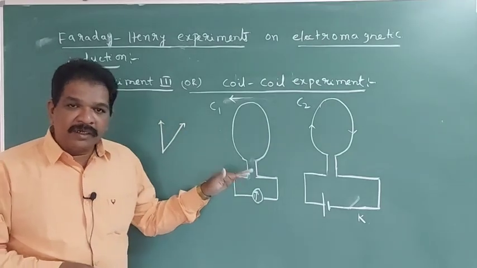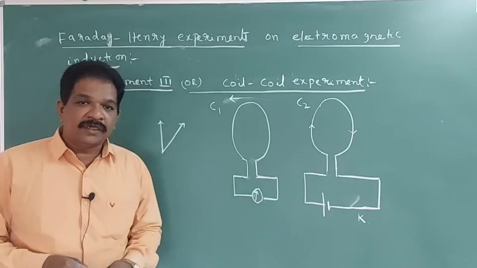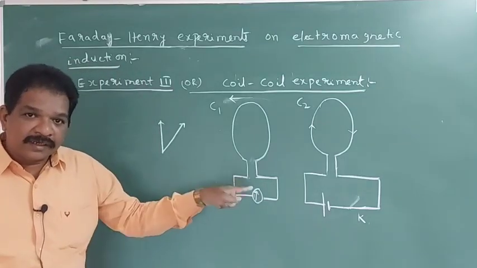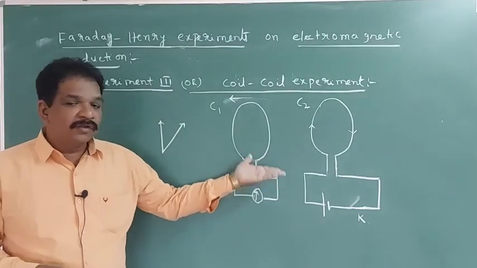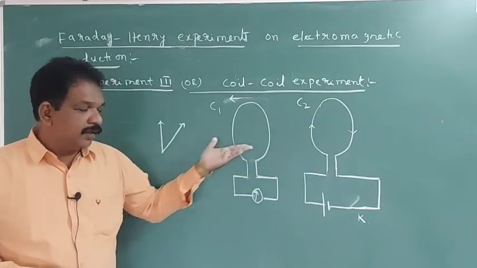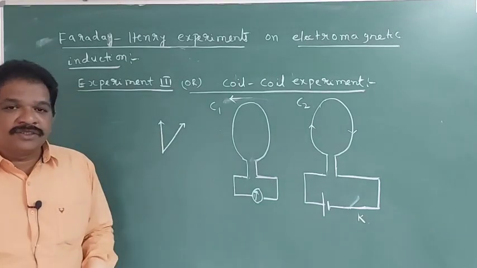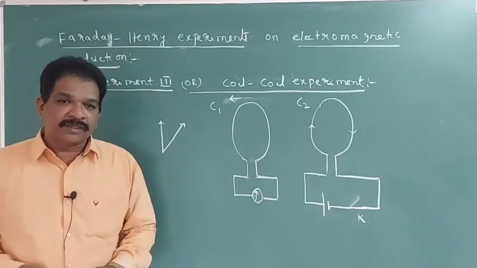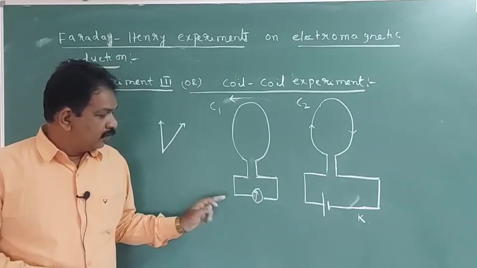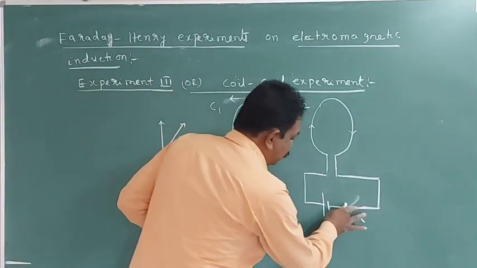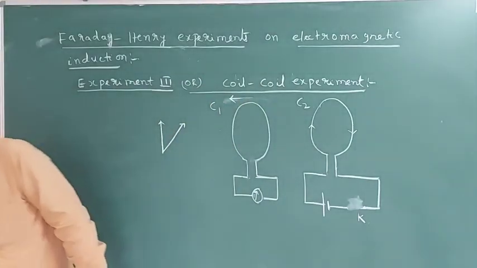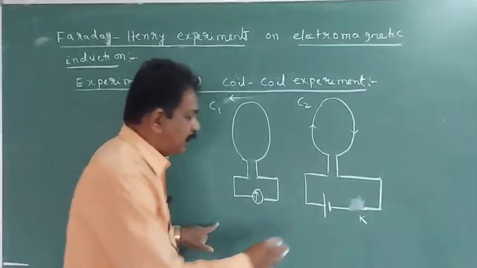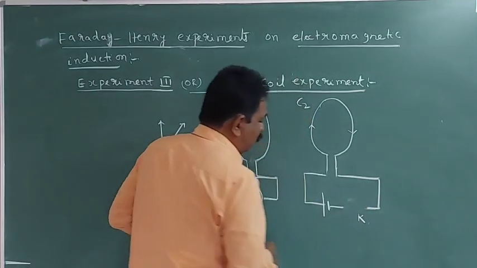So momentarily there will be a deflection in the galvanometer at the time of closing, and after 1 or 2 minutes, deflection is 0 only, just momentary deflection. Now, keeping that closed for 2-3 minutes, what did they do? They opened this key.